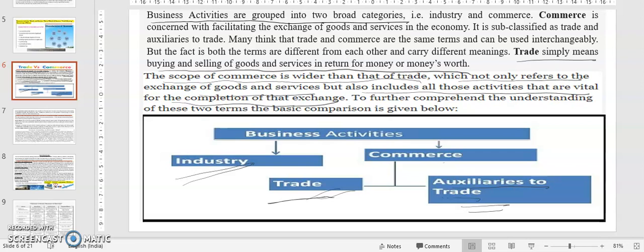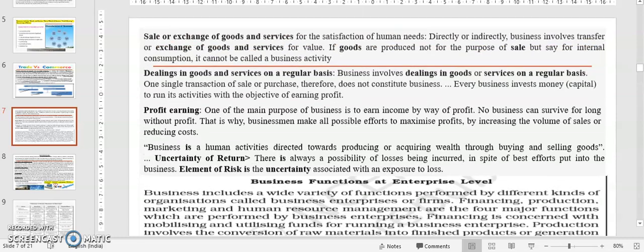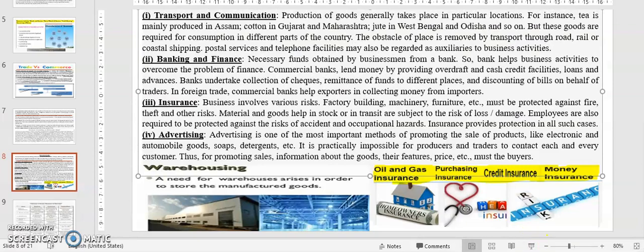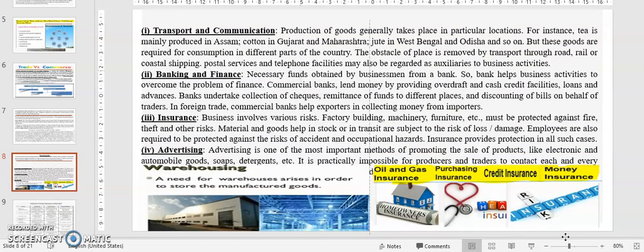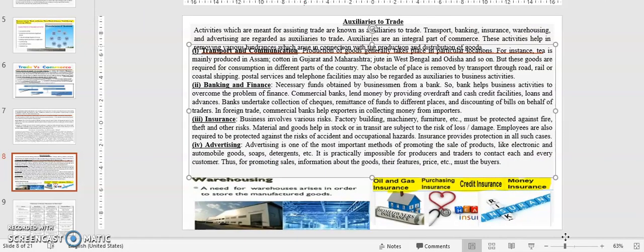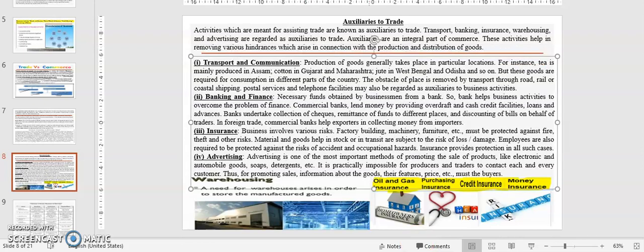We have completed about trade. Now what is auxiliaries to trade? See, activities which are meant for assisting trade are known as auxiliaries to trade. The activities, what is the meaning of assisting? Assisting means helping. The activities that are being done to help the process of trade.